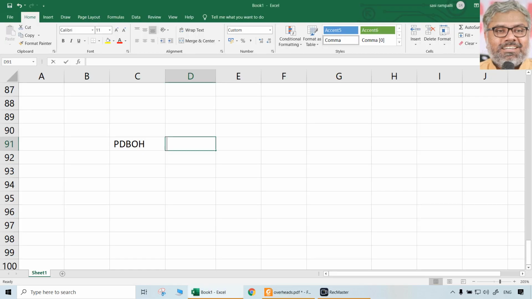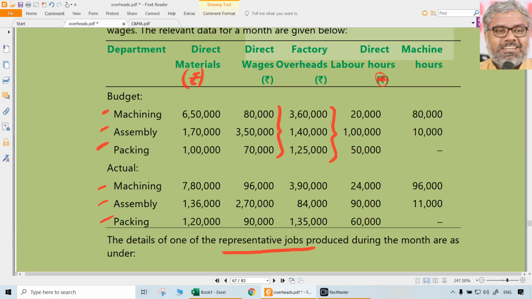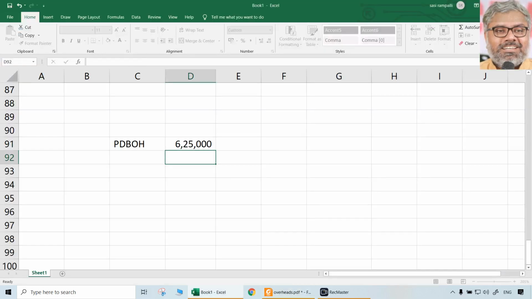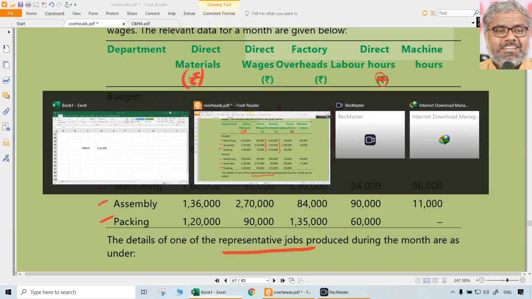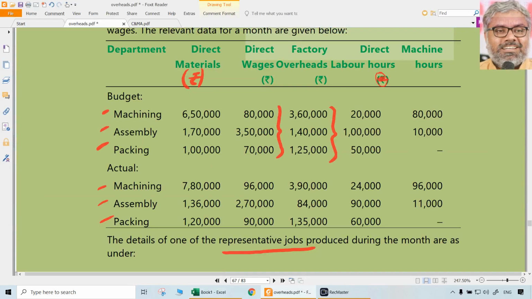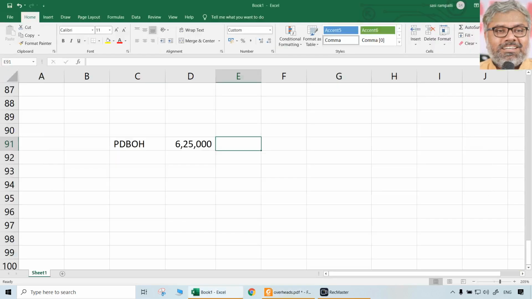How much? Let us do this calculation. 3,60,000 plus 1,40,000 plus 1,25,000. These are the total factory overheads budgeted, totals only, individuals we don't need: 360, 140, 125, 625. And direct wages how much? 80 plus 70, 150, 150 plus 350, 5 lakhs, right?